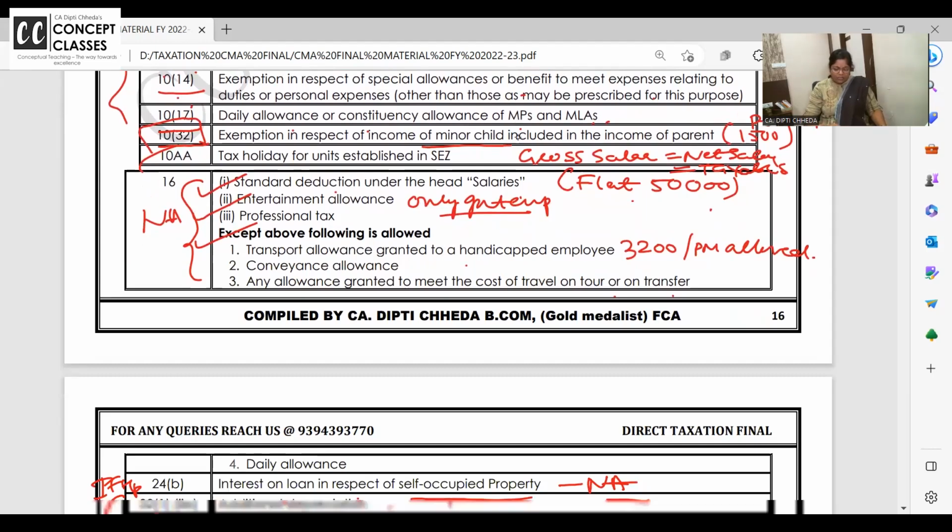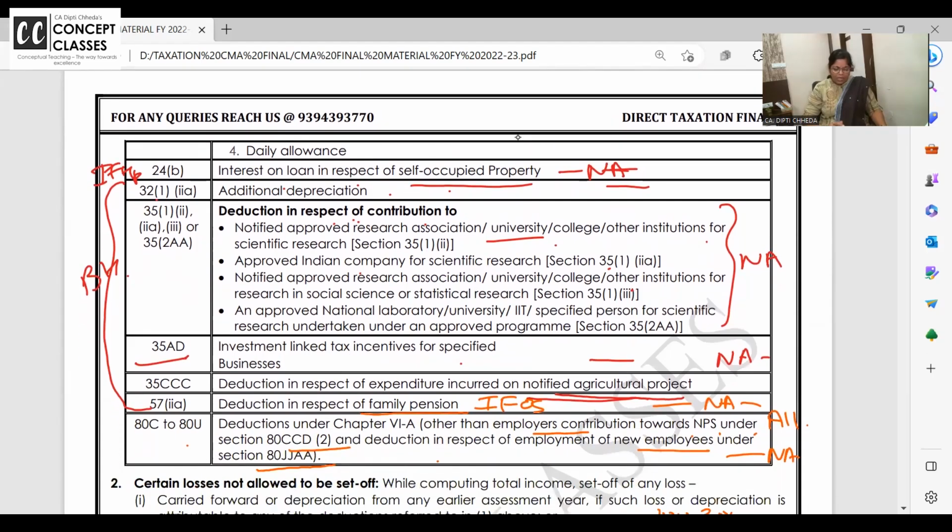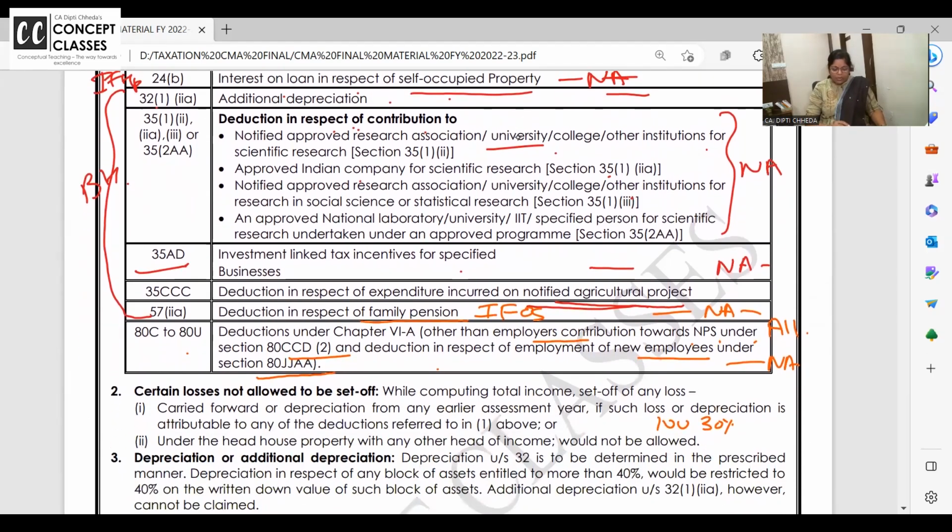In salary, all the deductions are not allowed. Interest on self-occupied property not allowed. Additional depreciation, scientific research not allowed. 35AD deductions not allowed. Family pension not allowed. 80C to 80U not allowed.